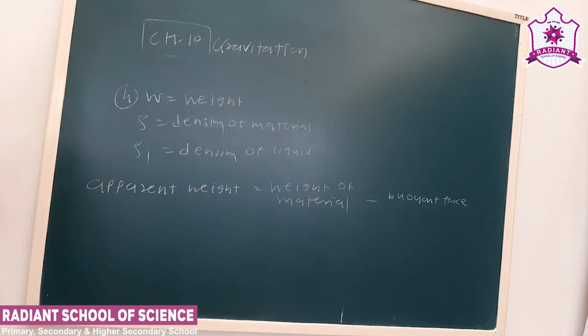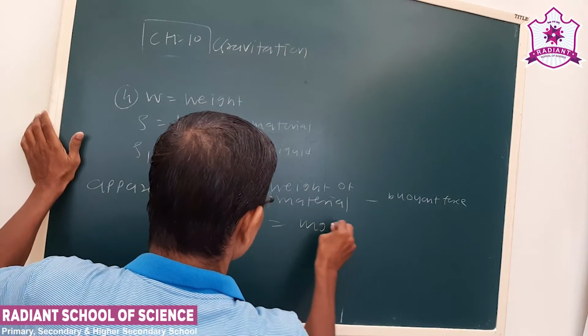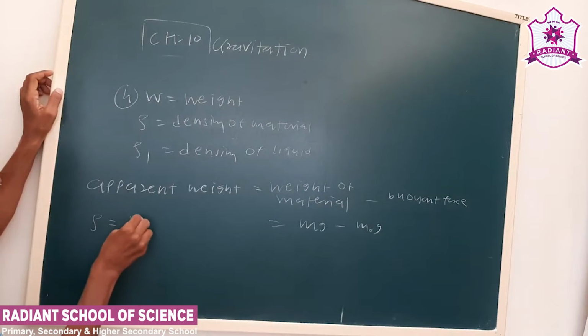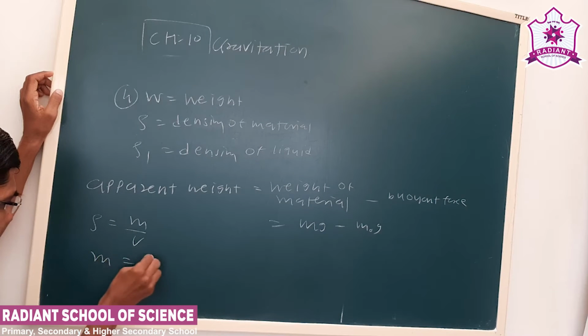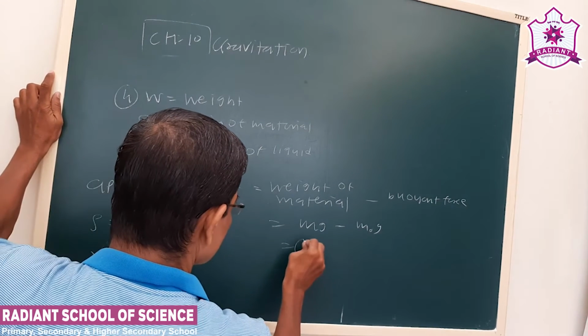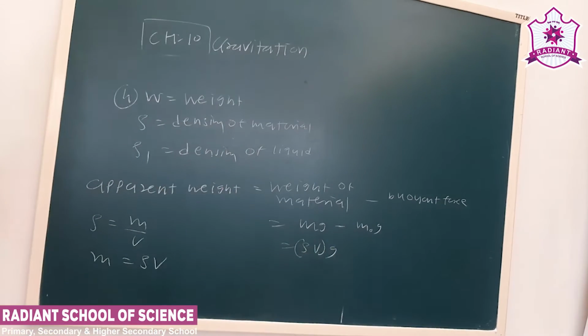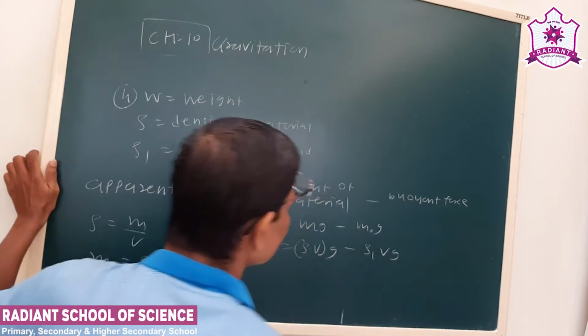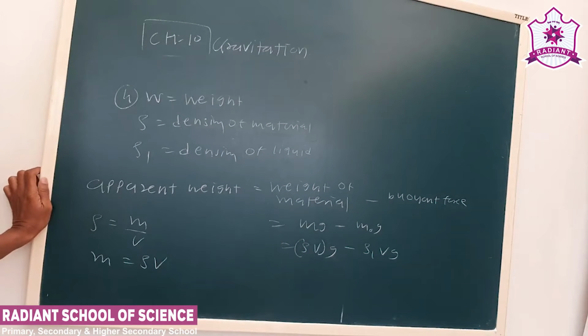Okay, now weight is mg minus m0g. Now see, density is mass upon volume, rho V. Okay, similarly m0 will be rho 1 Vg. Okay, so what can we take common here?